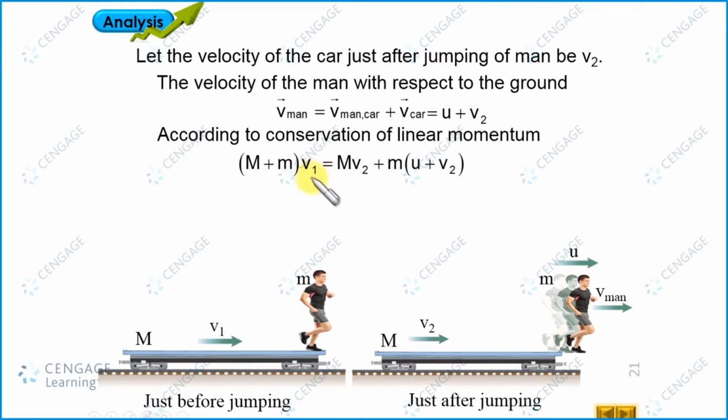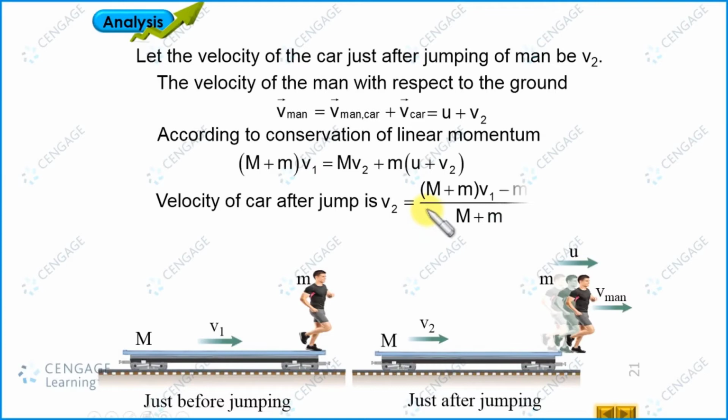Now we can rearrange this equation to get the value of v2. v2 is the velocity of the railroad car just after jumping. If you calculate, you will find this value. For calculating the velocity of the man, you need to add v2 with u. So the velocity of the man, this velocity is with respect to ground, is equal to u plus v2.